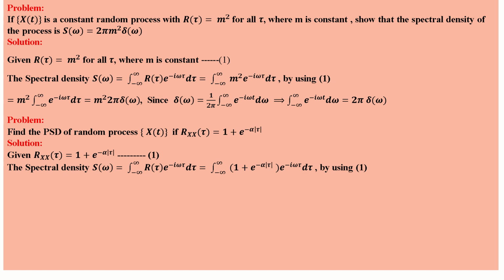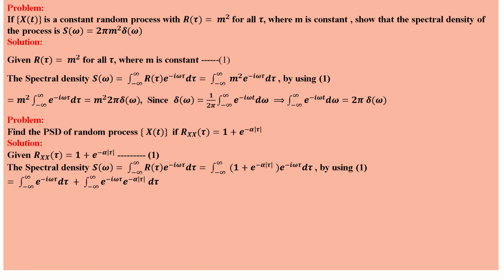Spectral density is nothing but the Fourier transform of r, which is equal to the integral from minus infinity to plus infinity of r of tau e power minus i omega tau d tau. Replacing r of tau, the integral from minus infinity to plus infinity of (1 plus e power minus alpha modulus tau) e power minus i omega tau. So this is equal to the integral from minus infinity to plus infinity of e power minus i omega tau d tau, plus the integral from minus infinity to plus infinity of e power minus i omega tau e power minus alpha modulus tau d tau.